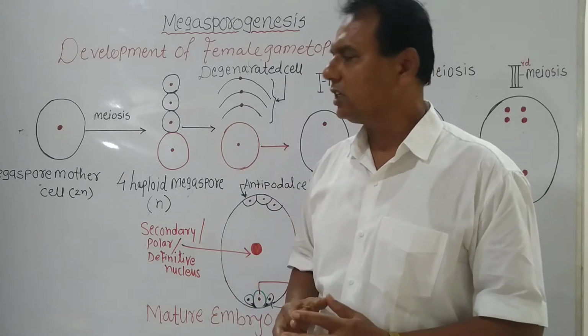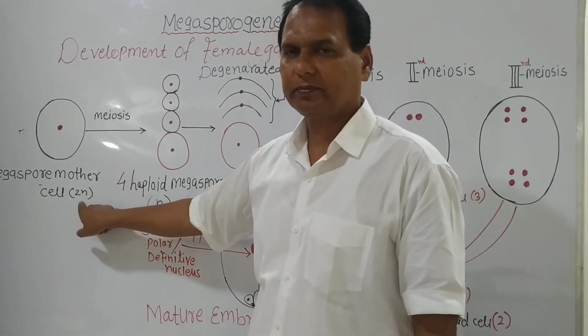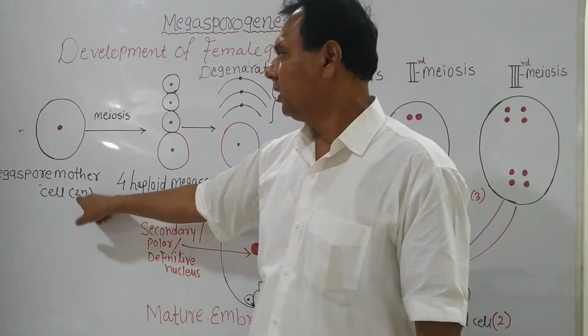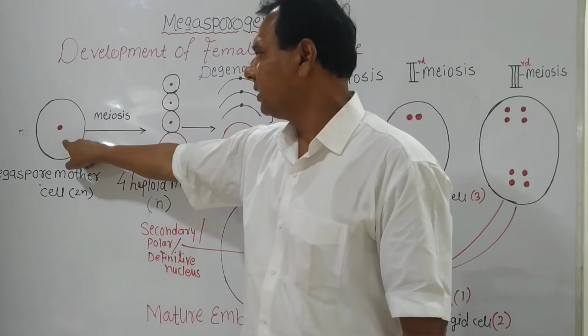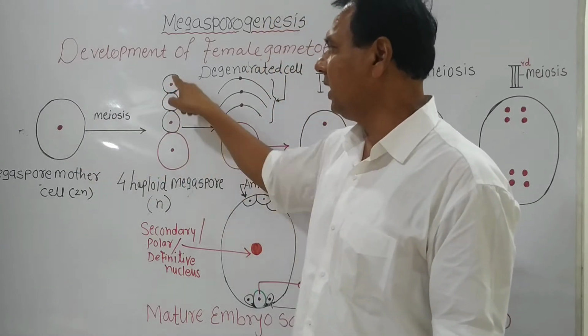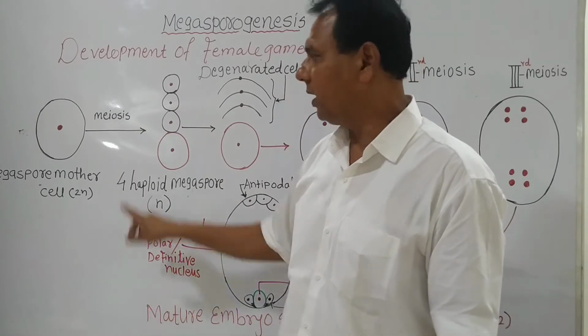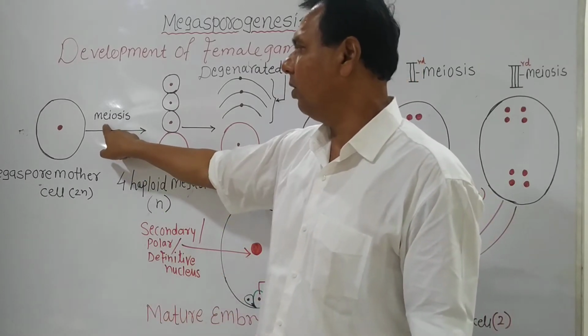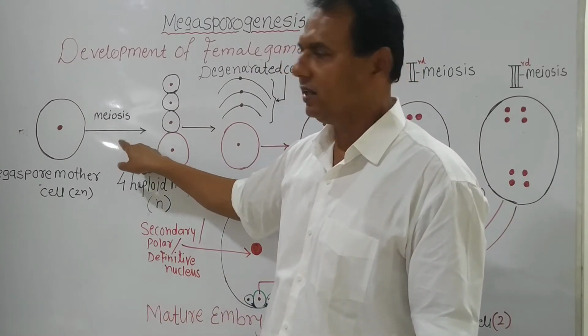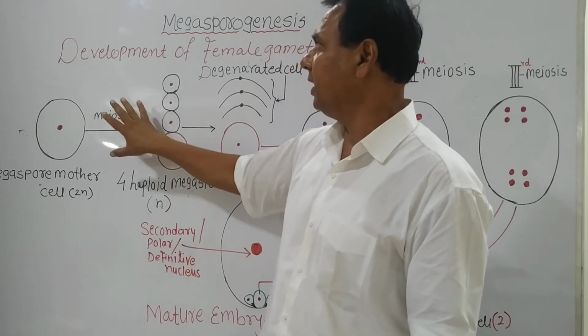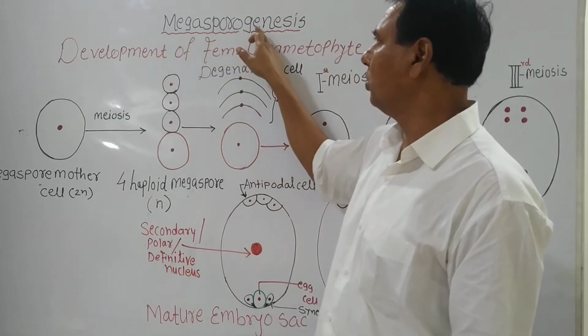Of course, the megaspore mother cell is diploid. It produces the four linear tetrads of haploid megaspores, but it requires the process of meiosis. That is called megasporogenesis.